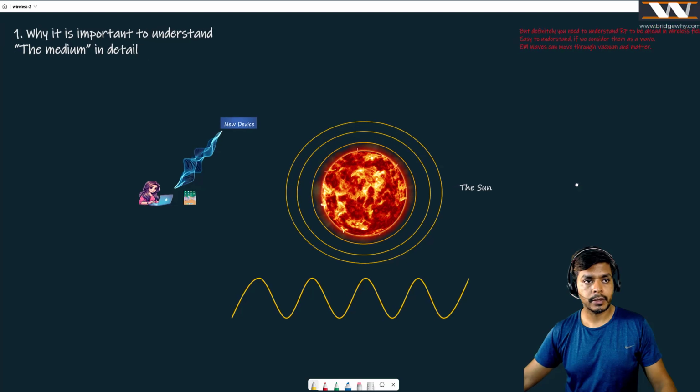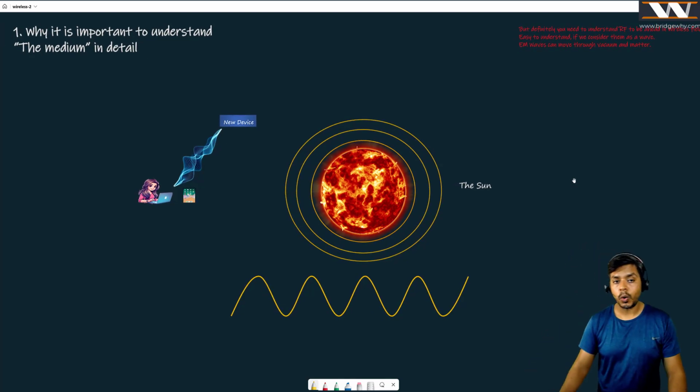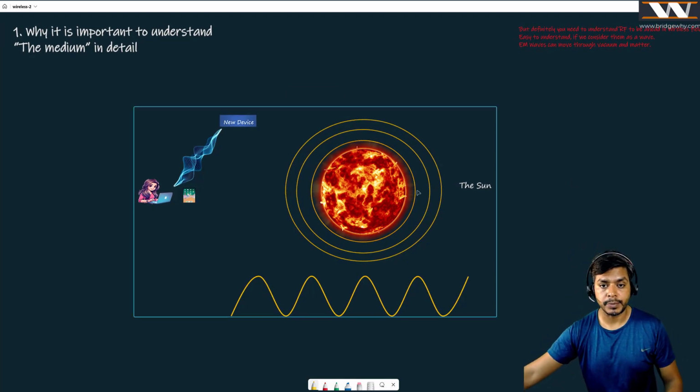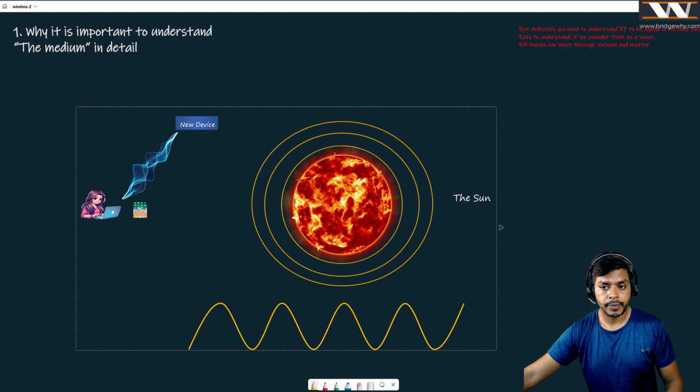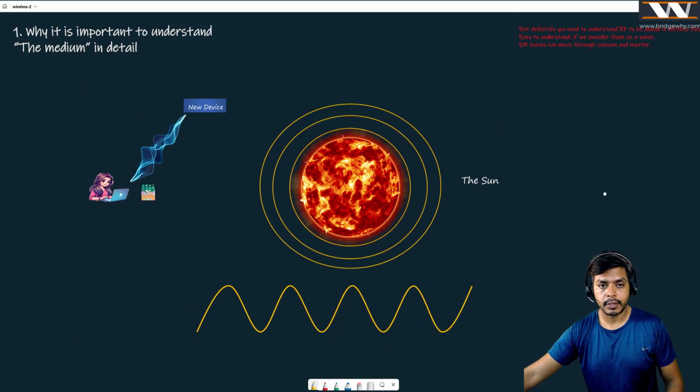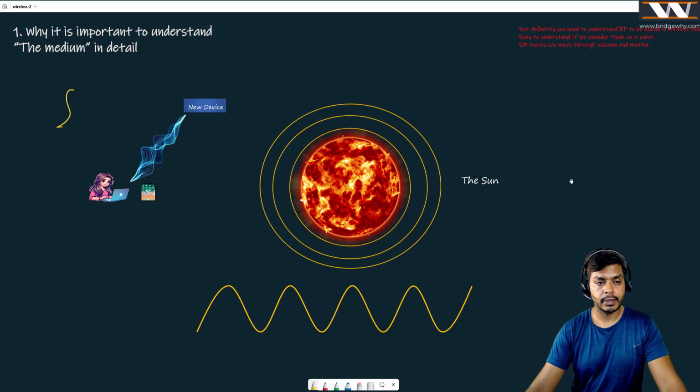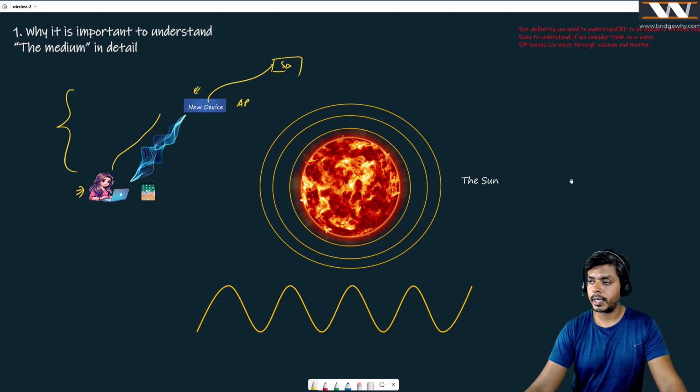And here we are going to talk about how we can understand this medium. So this picture should always be at the back of your mind, right? Anjali wants to send some data to this new device, which is an access point. This is going to be connected with my switch. As simple as that, right?